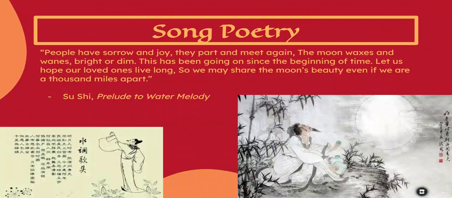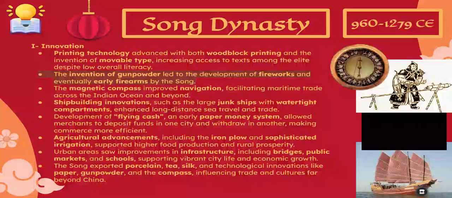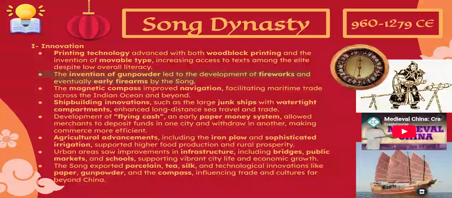All right, so when it came to innovations in Song China, the Song dynasty was one of the most innovative societies in the world. Important innovations include movable type printing, gunpowder, and the compass. They had ships called junk ships, which you see in the picture at the very bottom, and those ships allowed trade to be quicker and more expanded. So these inventions really supported trade. They also supported communication and economic growth, while also influencing societies throughout Afro-Eurasia.